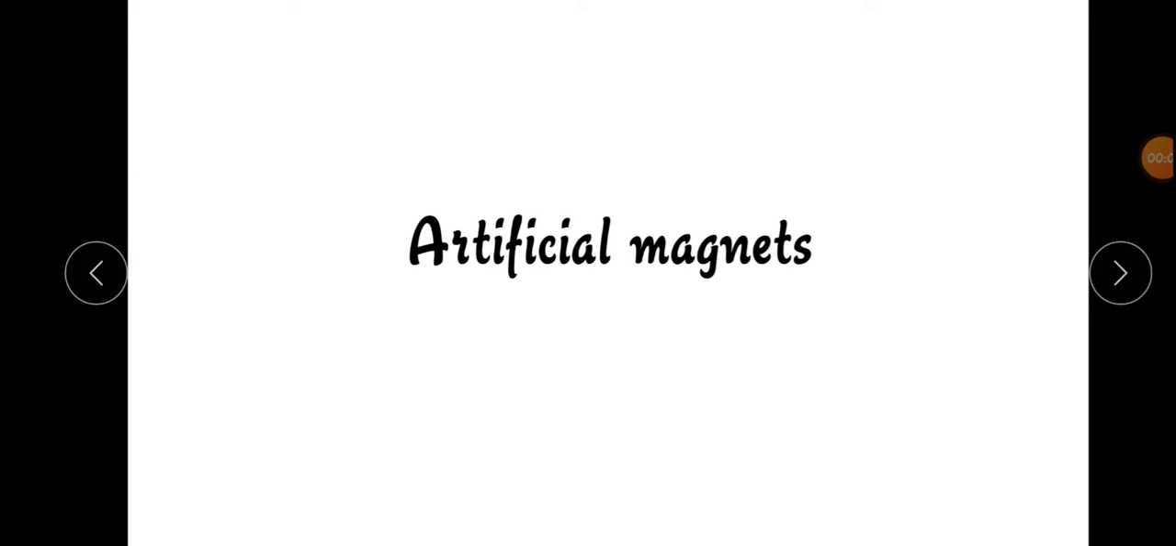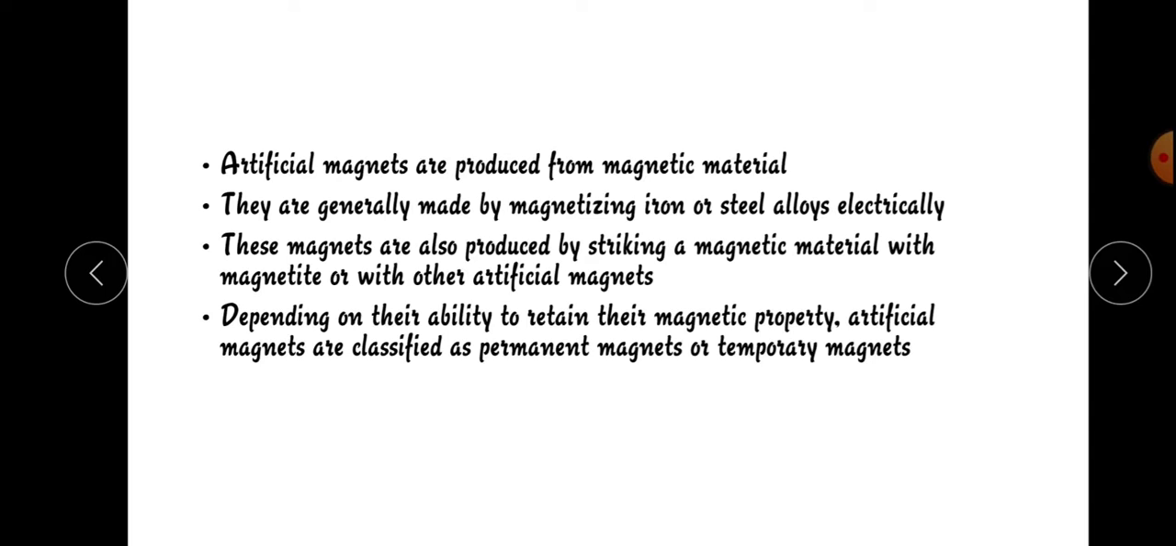Now we are going to see about artificial magnets. Artificial magnets are produced from magnetic materials only. What are magnetic materials? We have seen that materials which are attracted by magnets are called magnetic materials. So an artificial magnet is also produced from a magnetic material, which means that it will get attracted by another magnet.